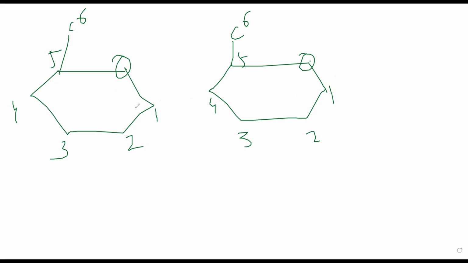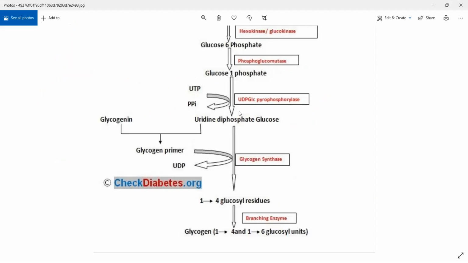The attachment between glucose molecules is occurring here and here. That is 1,4 linkage. Okay, that is why that molecule is called 1,4 glycosyl residue. ठीक है, जो glycosyl residues, glycosyl units बन रहे, those are happening because of 1,4 glucosyl bonds.